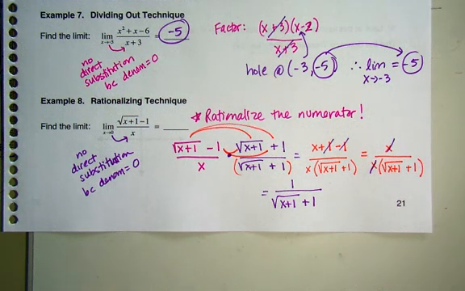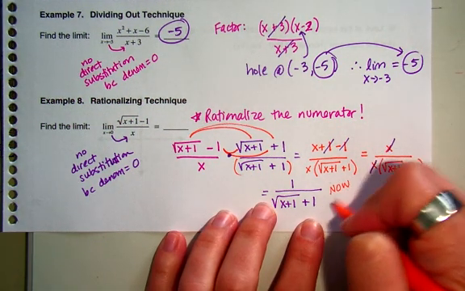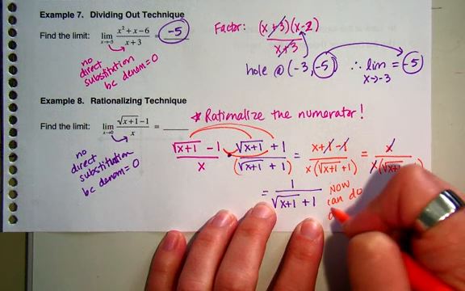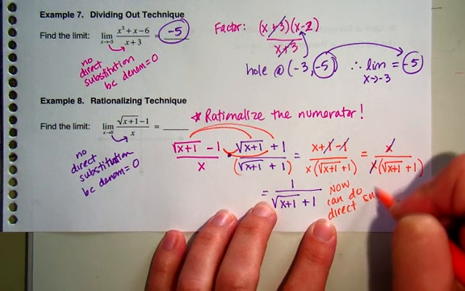Can I now do direct substitution with a 0? Yeah, isn't that awesome? I can plug in a 0 and I don't have a denominator equal to 0 anymore. So now I can actually get an answer. I can get my limit. Life is good. So now I can do direct substitution.